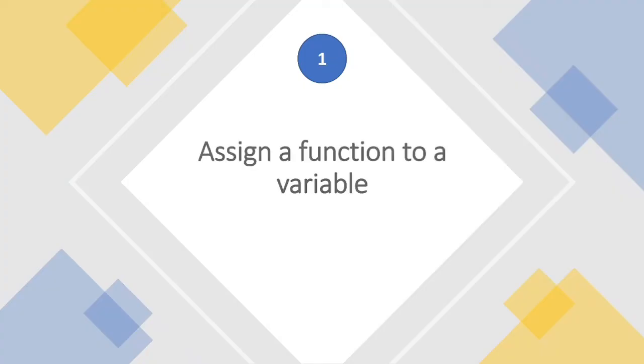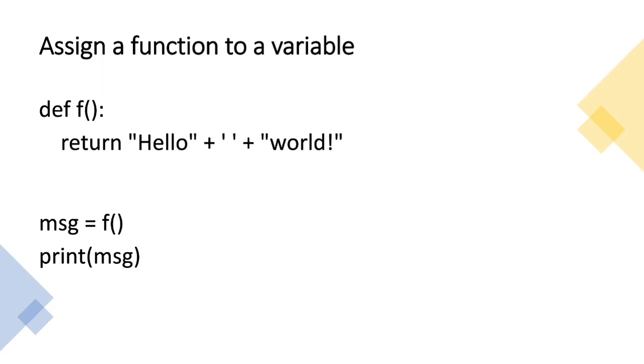Talking about the first thing, assigning a function to a variable. Here is a simple example on your screen. I have made a function f and just returned a simple string. When this function is called, it will return this string, and this returned string will be stored in message. And if I print message over here, then this returned value will be printed as it is.